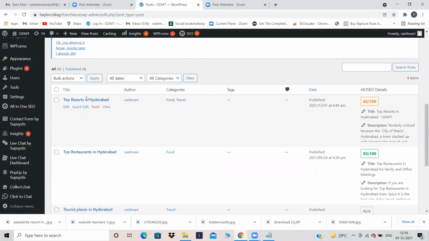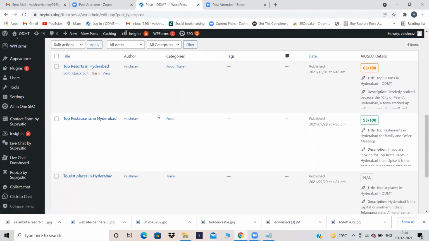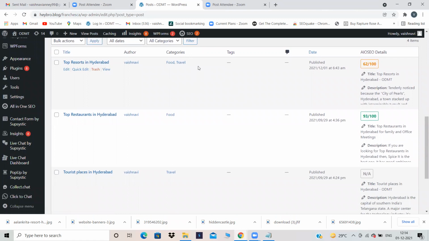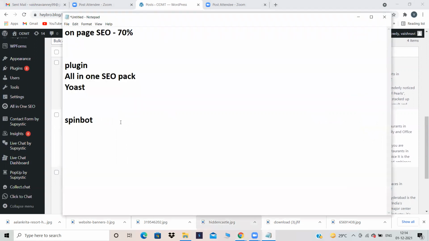But for now, we have written a blog regarding top resorts in Hyderabad, and we have given a category called food and travel. Okay. Up till here, you already knew earlier how to write a blog, how to give a category and how to give a featured image. Now, we will follow all our on-page SEO techniques. Can you please tell me what exactly the crawler reads in your website?